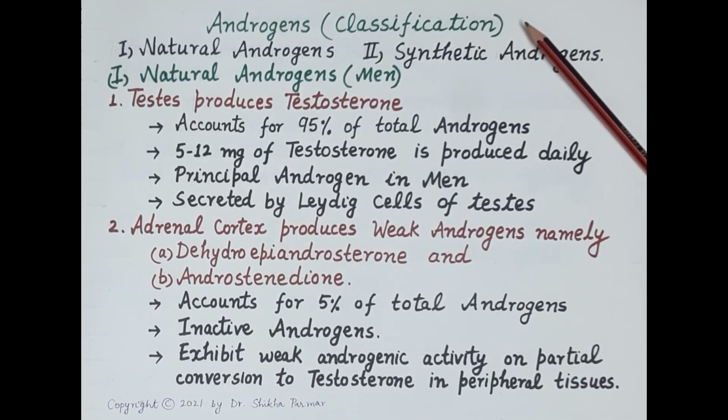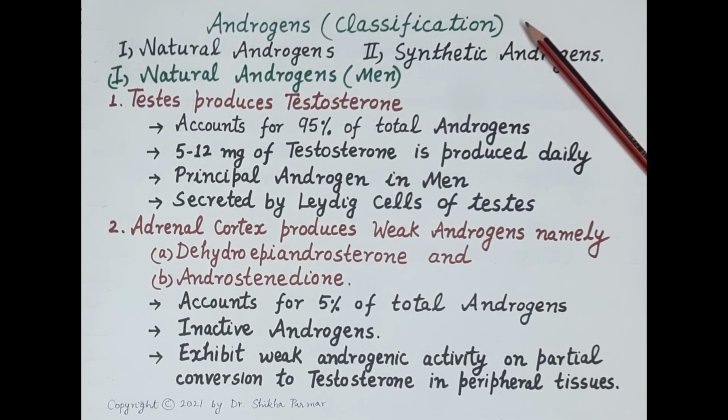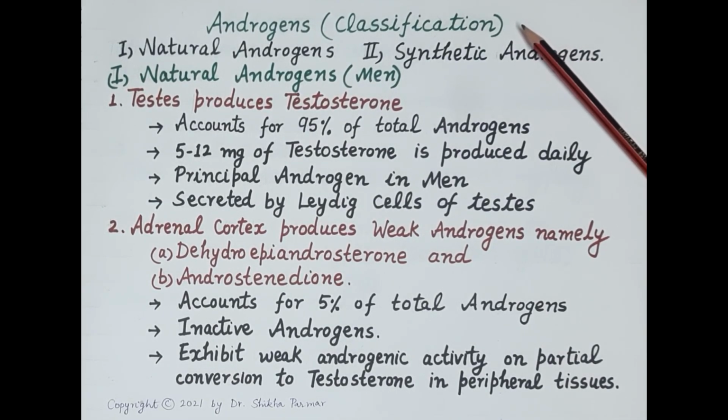Androgens are male sex hormones, and testosterone is the principal androgen in men. Testosterone is known as an androgenic anabolic steroid, and its androgenic actions include, for example, development of male sex organs and development of secondary sexual characters like growth of sexual hair and deepening of voice at puberty in males, while testosterone anabolic actions promote growth of skeletal muscles and bones and also increased erythropoiesis. Testosterone secretion is much greater in men compared to women.